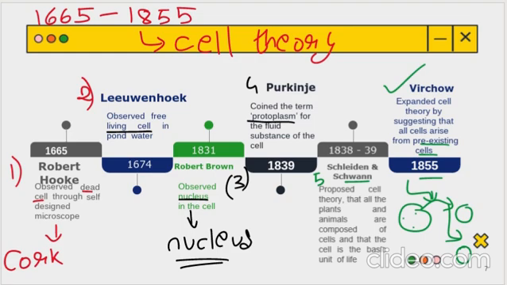the cell theory was finally completed. Now let's understand what were the main three points given by Schleiden and Schwann as well as Virchow, which made the cell theory. A very important slide which I'm going to explain right now. So let's discuss the cell theory. All right, students.